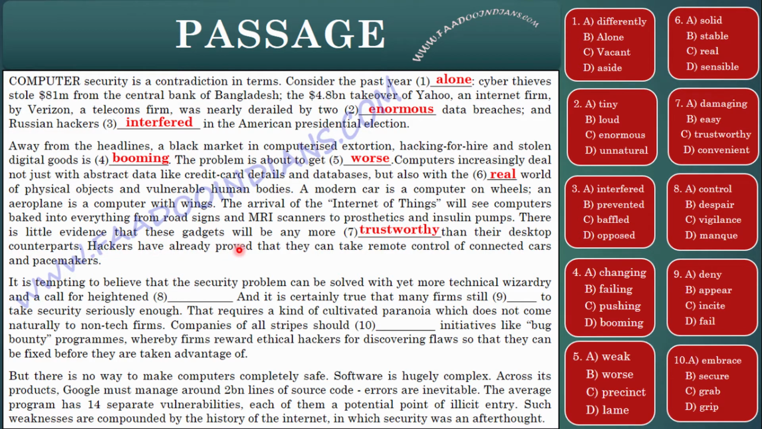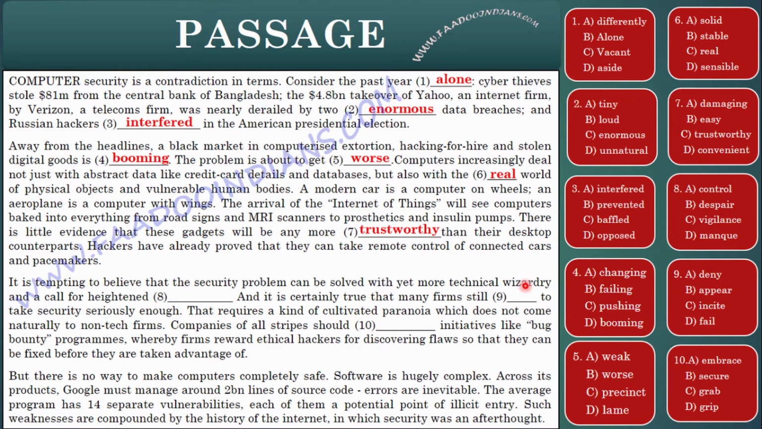Now, hackers have already proved that they can take remote control of connected cars and pacemakers. Well, this will be a really huge problem. They can even kill a man or ask for some extortion. So, it is tempting to believe that the security problem can be solved with yet more technical wizardry. What is wizardry? It's a great skill.